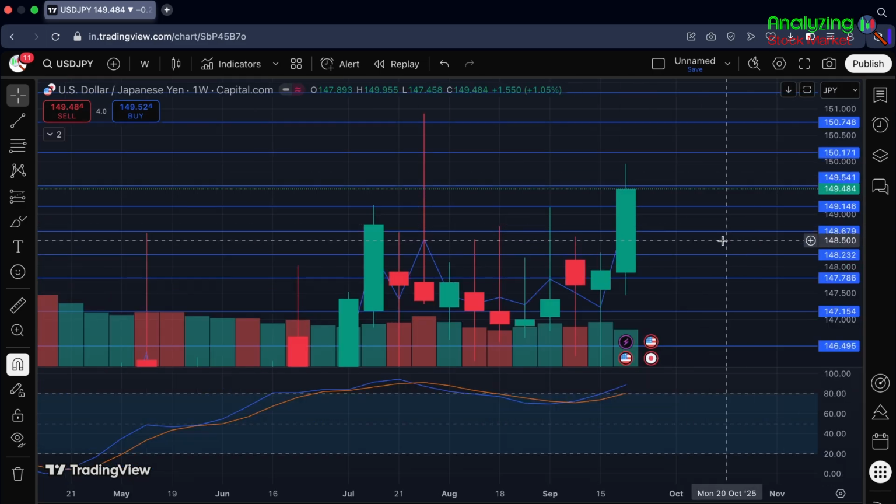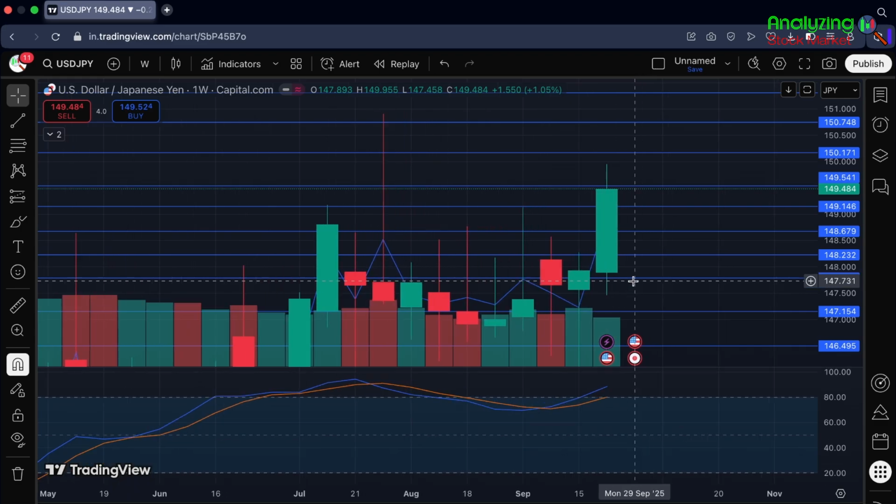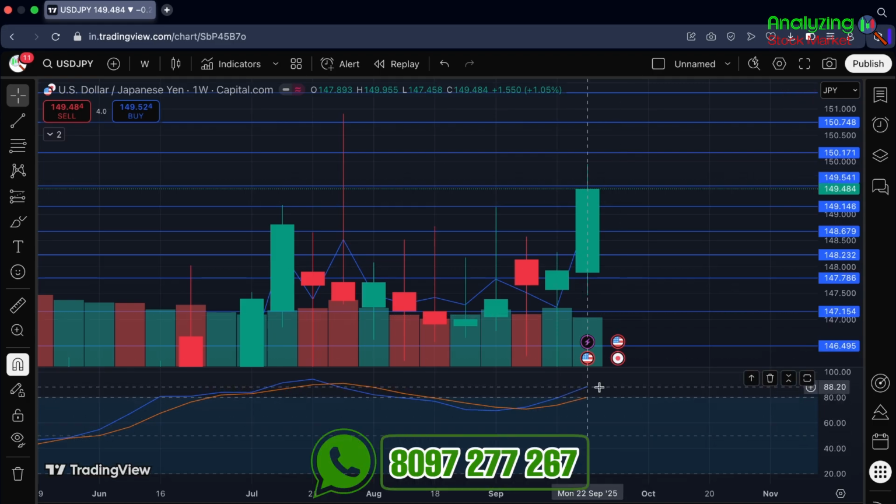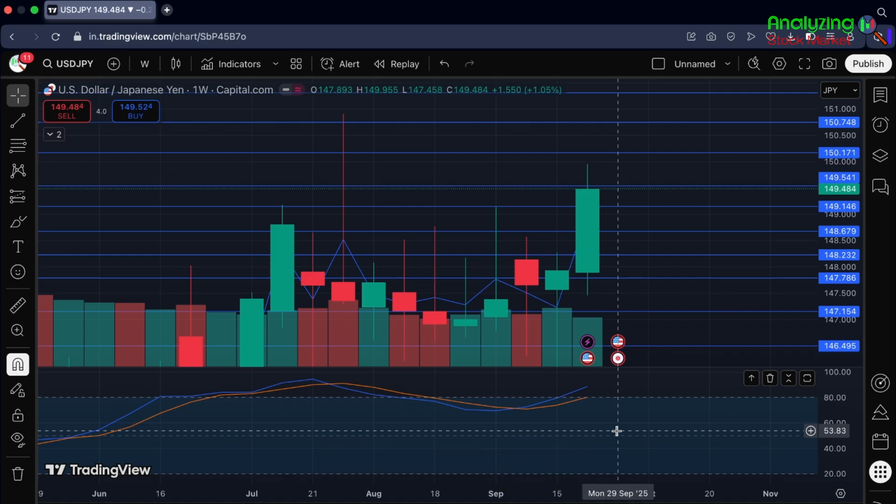Here in this weekly chart we can see a good bullish momentum. We can see a good bullish candle with a big body and a small upper and lower wick. Currently, the stochastic RSI is around overbought levels, which is indicating a negative move. But remember, we should not only look at RSI or other indicators, we should also look at other factors which move the pair, like any news or important events, and then make a decision according to that data.